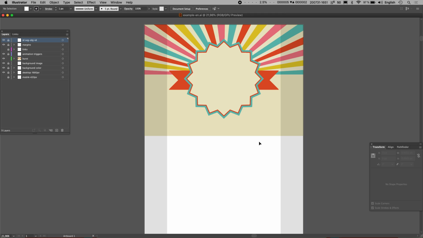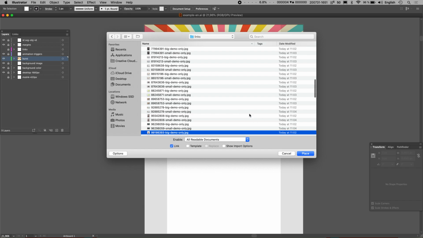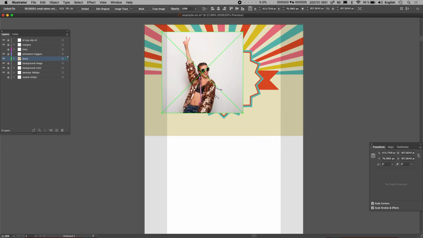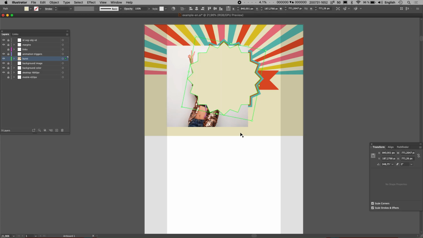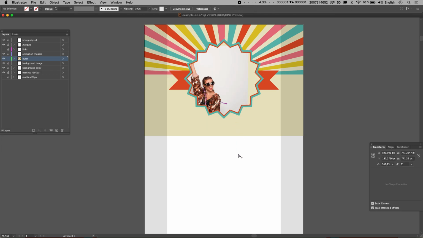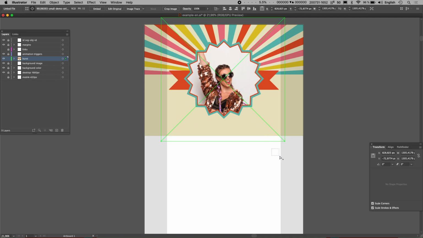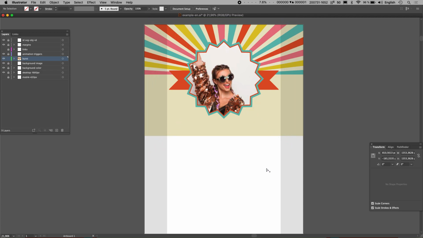Okay, now I think the burst could use something in the middle. So we're going to take another image and put it in the middle. Mask it so that it shows up, like that.